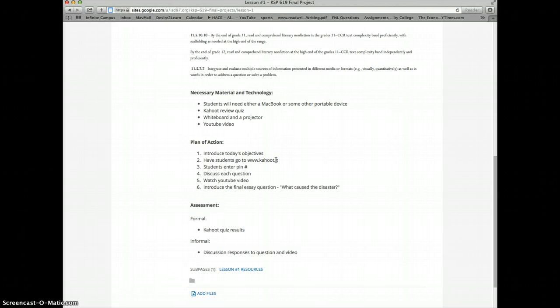log into Kahoot, an online resource that allows students to create games and quizzes or choose from a large list of pre-created ones. The students would take a quiz or two depending upon student involvement and watch a short 20-minute documentary on YouTube and be introduced to the final essay question.